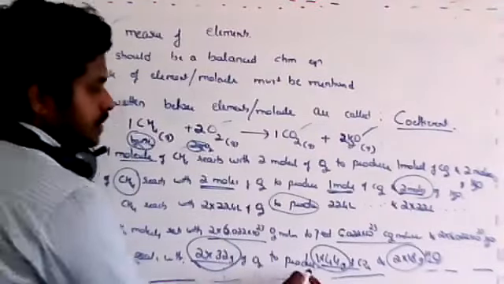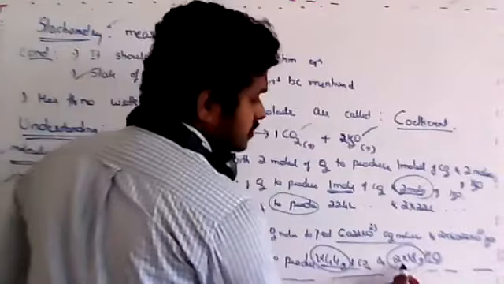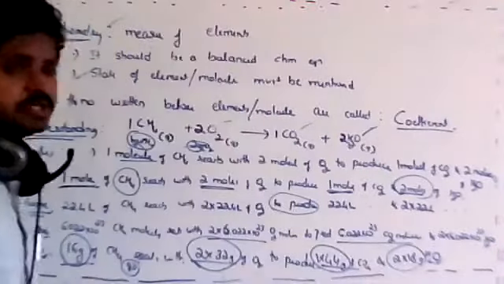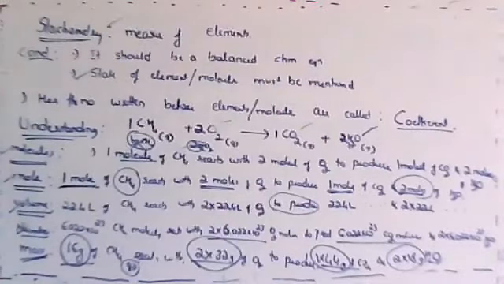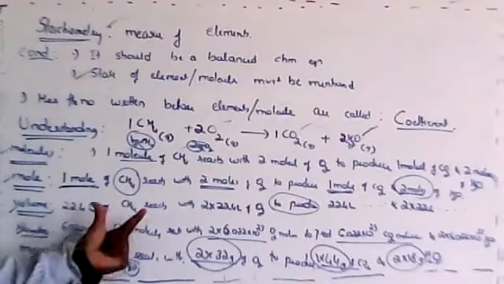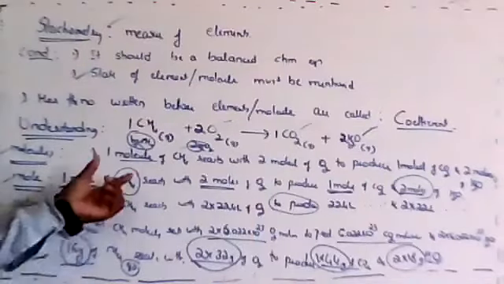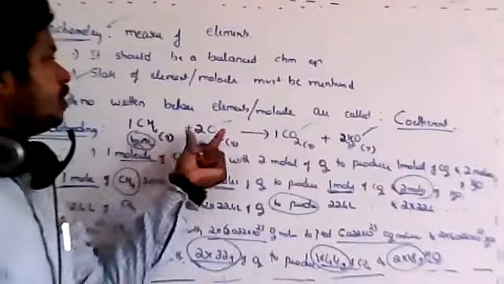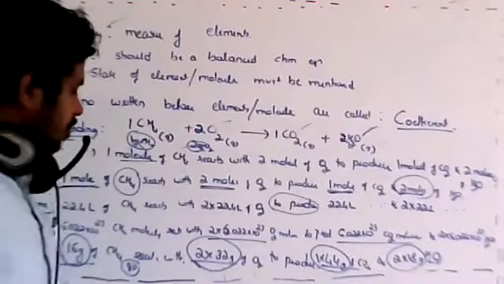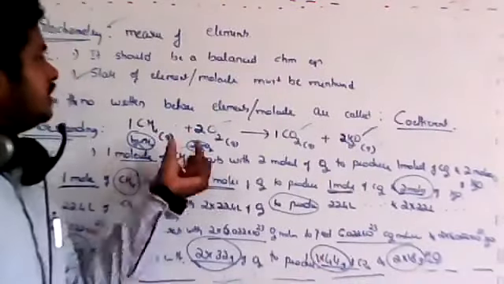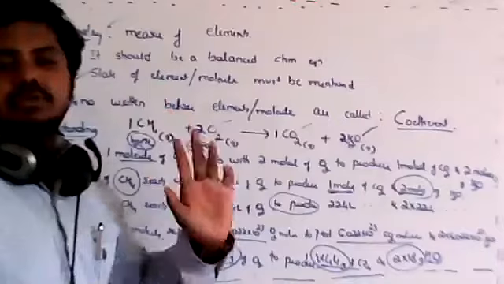Now if you calculate this one, this is 44, this one is 36. 36 plus 44 is also 80. So the law is maintained in this equation also. If it is not maintained, it means you have not balanced the equation properly.